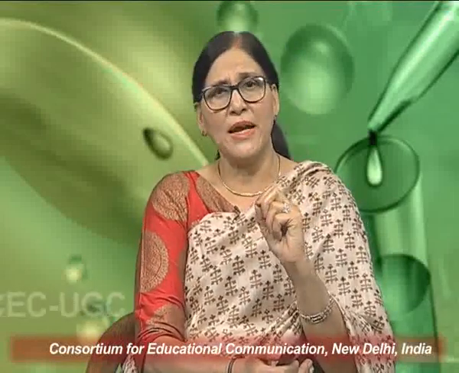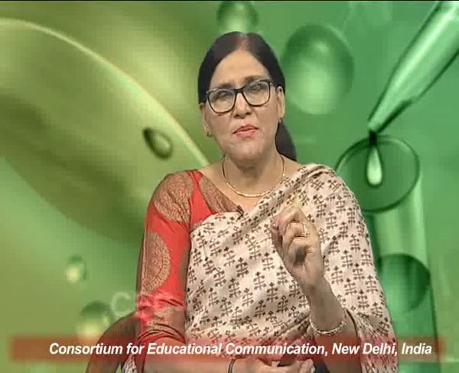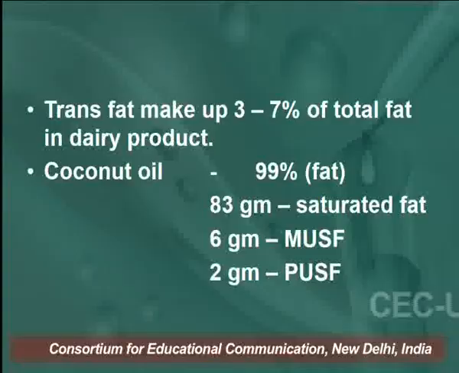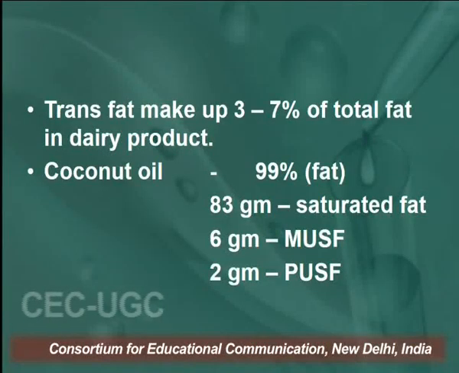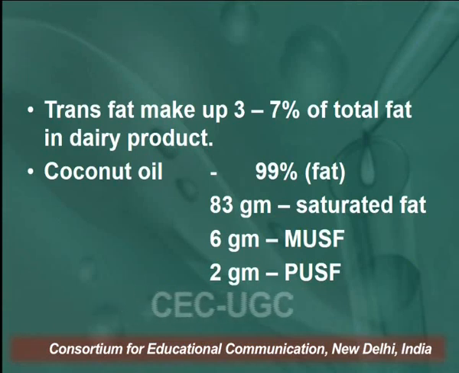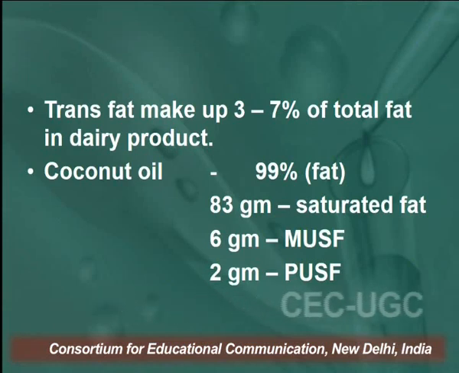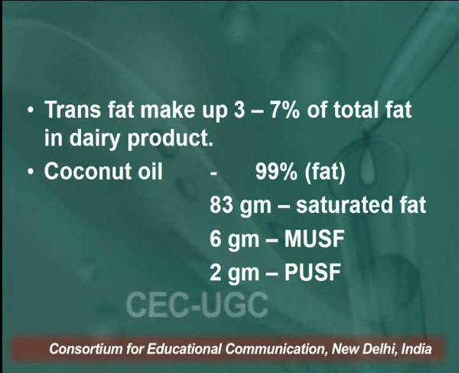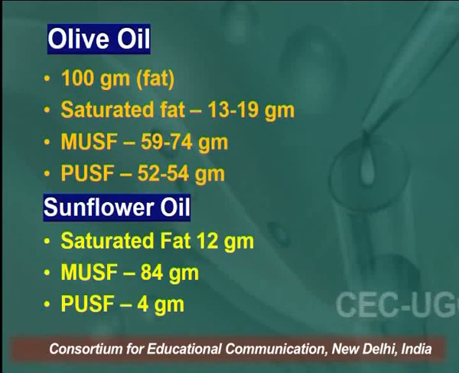In the trans configuration, the H is in the opposite direction across the double bond. Trans fats make up 3 to 7% of total fats in dairy products. Coconut oil contains 99% fats: 83 grams of saturated fats, 6 grams of monounsaturated fats, and 2 grams of polyunsaturated fats.